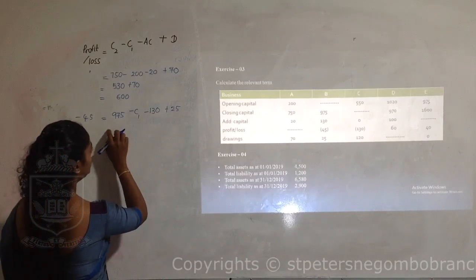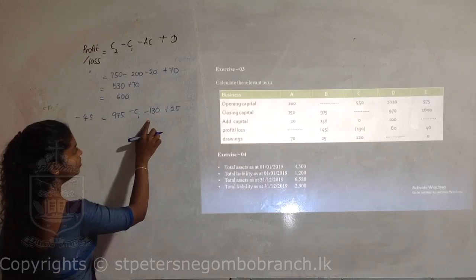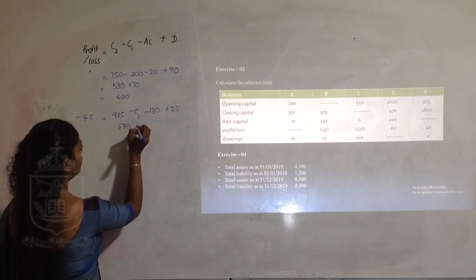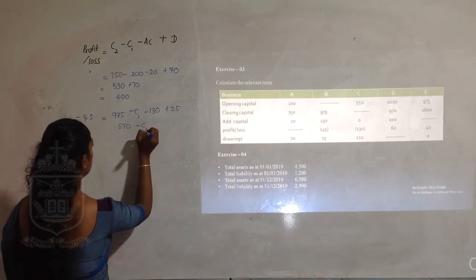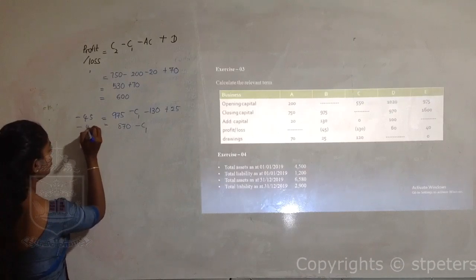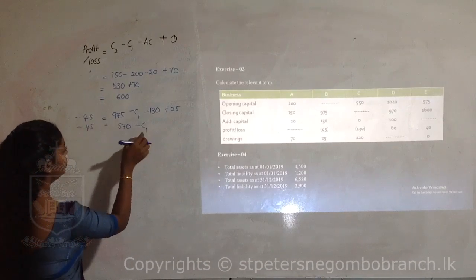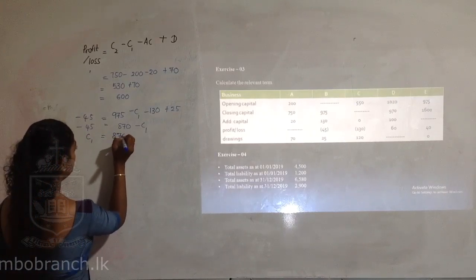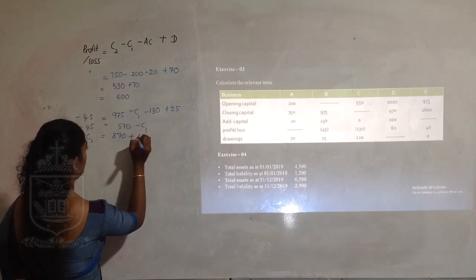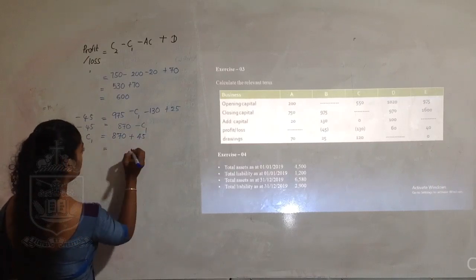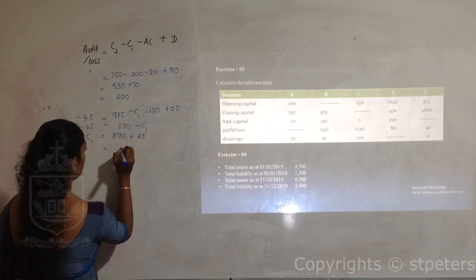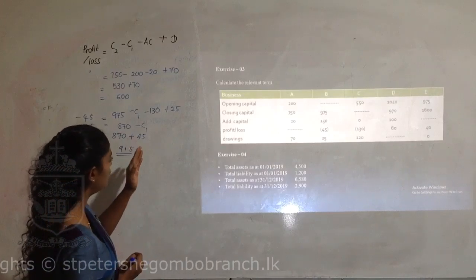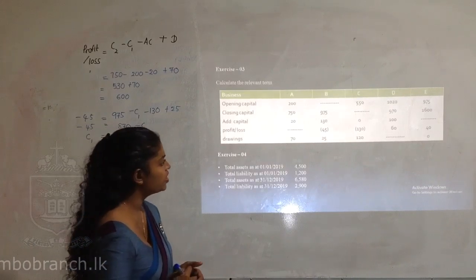The total of this is 1000. 1000 minus 130 is 870, minus C1 equals minus 45, because it's a loss. So we'll change these two. C1, opening capital, equals 870 plus 45. The value is 950. So the only thing is you have to keep that space for the relevant information and find that.